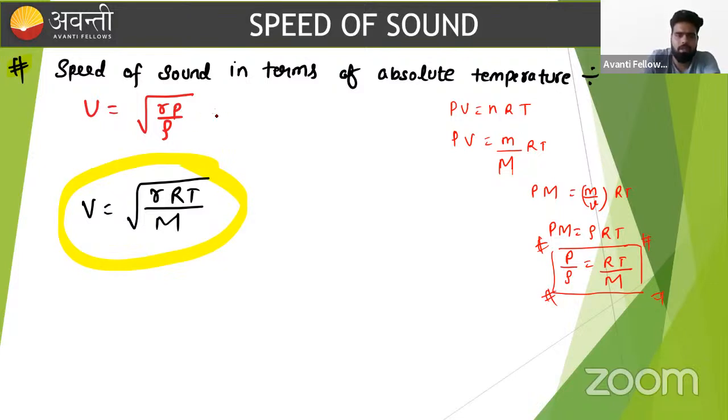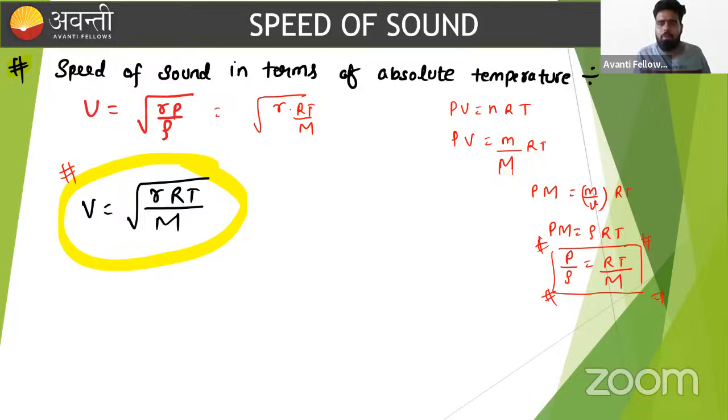So in place of P by rho, if we put RT upon M, then this is again a popular formula for the velocity of sound when the temperature of the gas is given. And if the gas is defined, we already know its molecular weight, so we can find the velocity of sound.